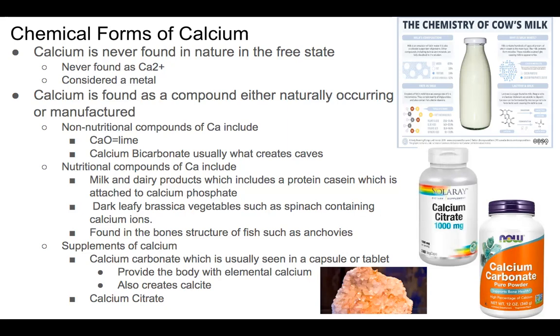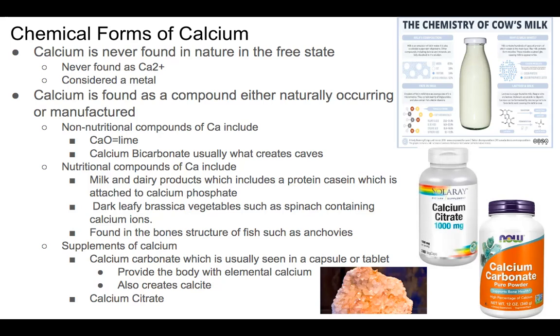Nutritional compounds of calcium include milk and dairy products, which have the protein casein, which attaches to calcium phosphate. You have dark leafy brassica vegetables, such as spinach, which contain calcium ions. And it is found also in the bone structures of small fish, such as anchovies or other small fish that you can eat.